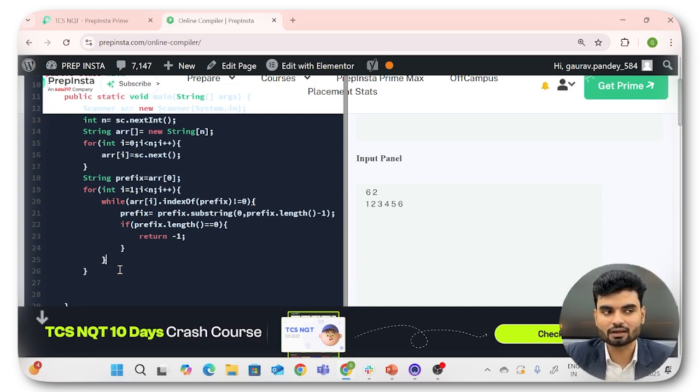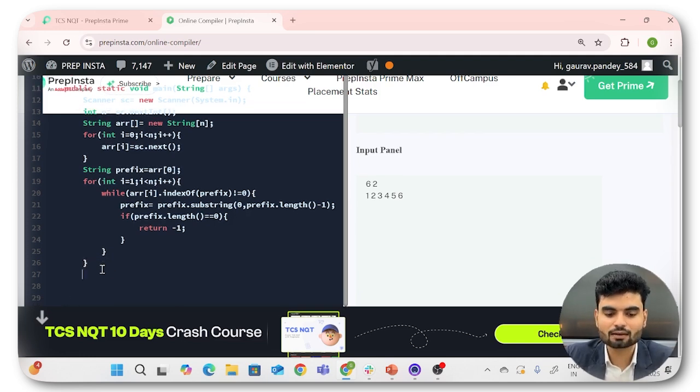So now here we'll come back, and we'll print, not return actually. I guess I have to stop because we are not using any other method. So I'll use system.out.println, and here I will print minus 1. Okay, fine. And again we'll break it because we are not using any method to return it.